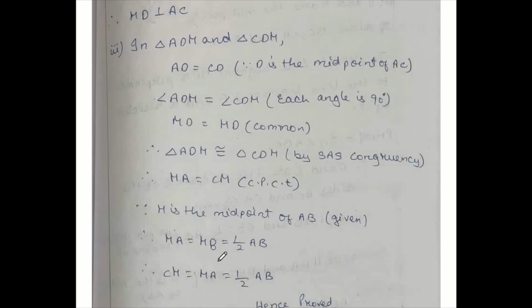In my question MB is not required. I want to prove CM equals MA equals half of AB. So I wrote that much only, hence proved. Moreover, all are equal here. So with this, our question number 7 also completed.